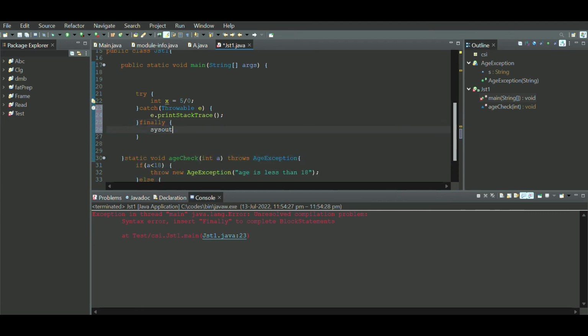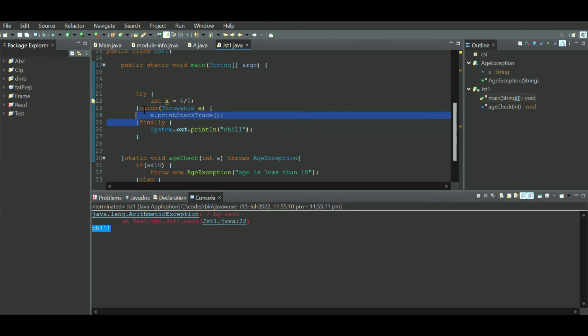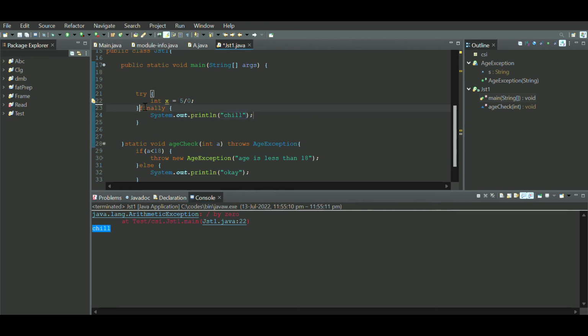So that's all. Now if you run it, even though I got an error by dividing by zero, it's going to say chill, because the exception is caught and it's still working. If the exception was not found, it still works and it's going to say chill. So this is the use of the finally block. That's it. Hope you guys understood. Thank you.